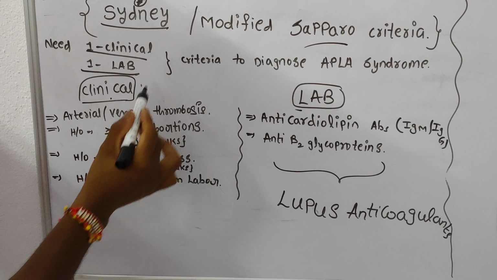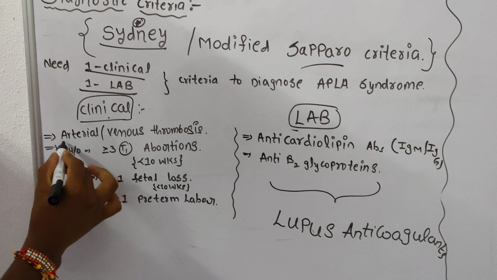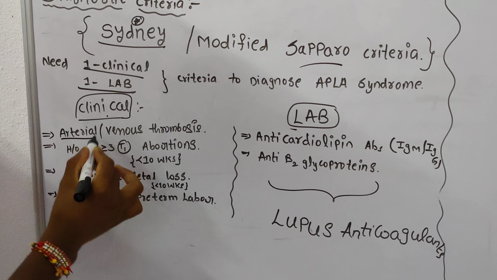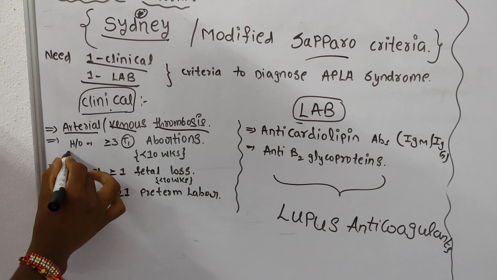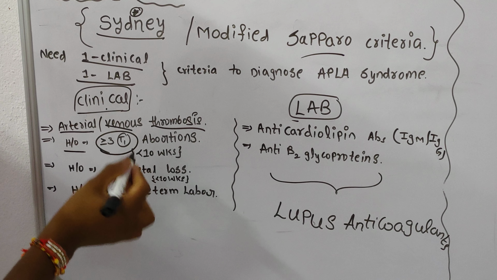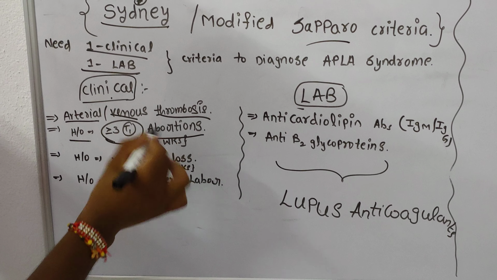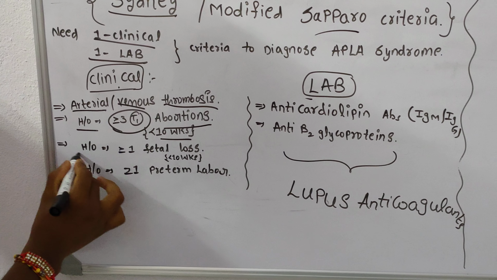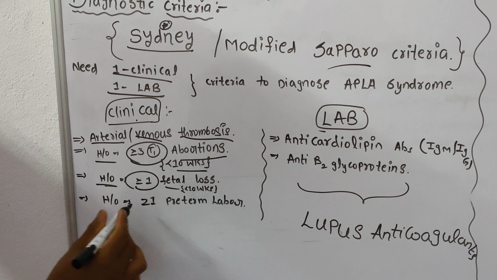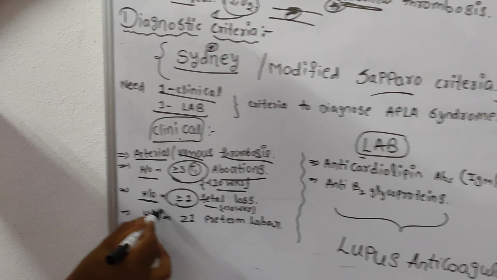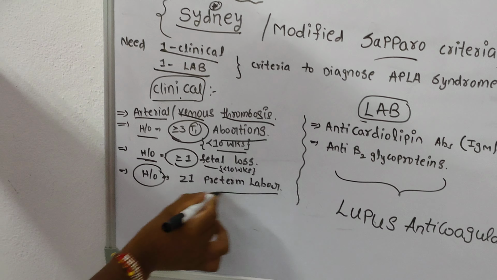For the clinical findings to diagnose the APLA syndrome, we should know: is there any history of arterial or venous thrombosis? Is there any history of more than one abortion? It should be less than 10 weeks. If there is a history of more than one fetal loss, it should be more than 10 weeks. And we should know if there is a history of more than one preterm labor.